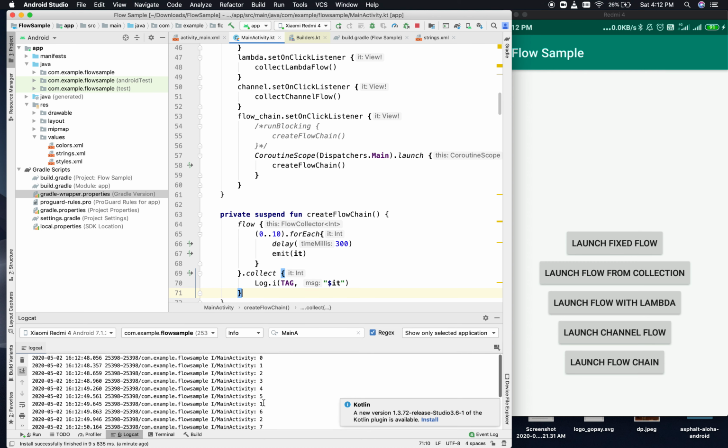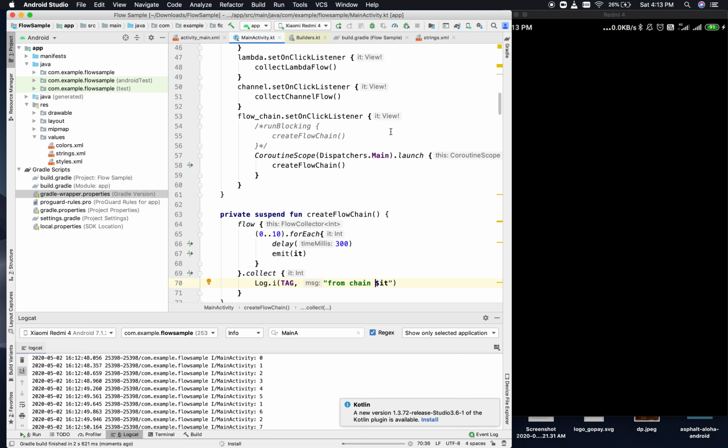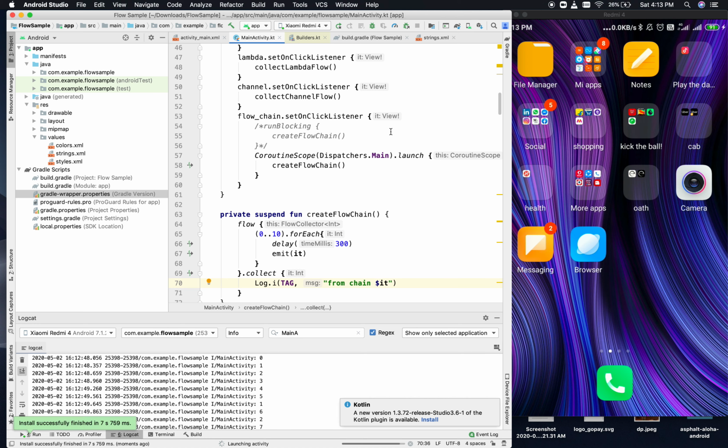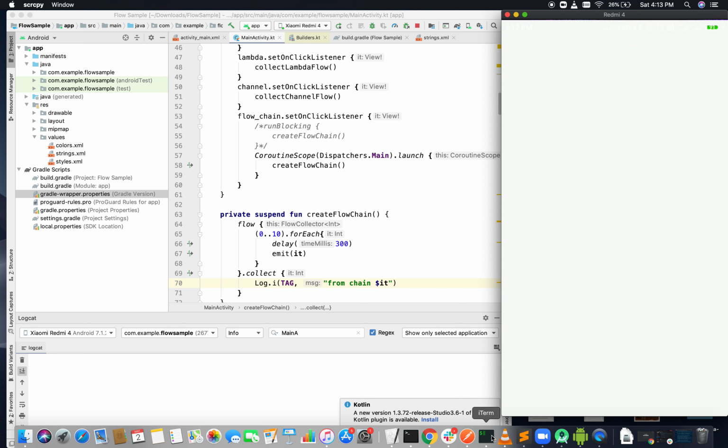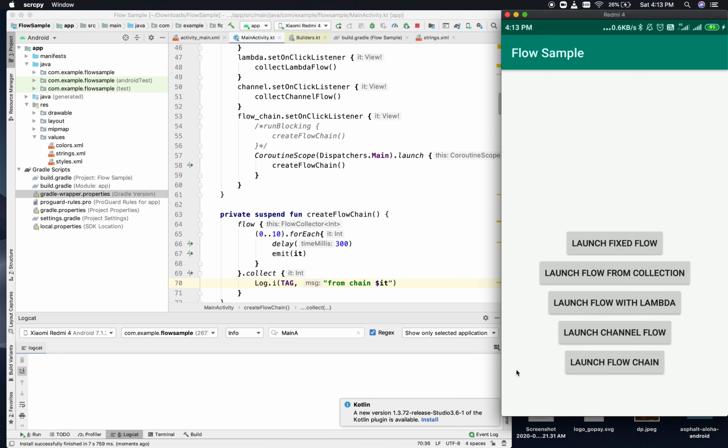If you see here, to separate these two out from the chain, I'll just write it like this. Okay, so I can run it. Launch flow chain and launch channel flow together.